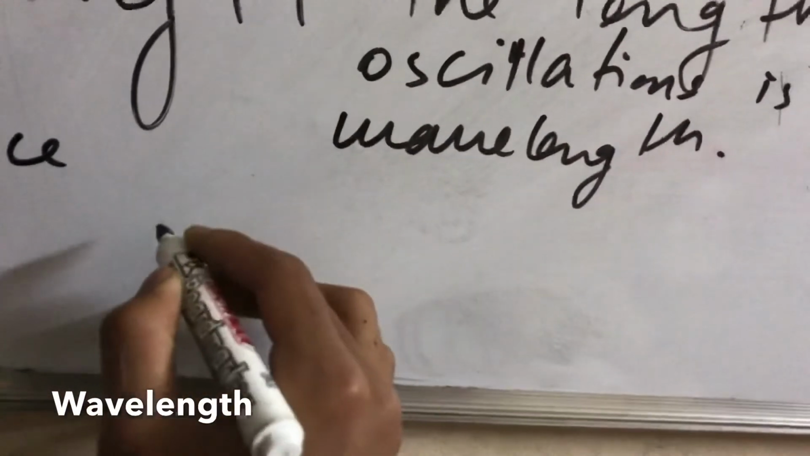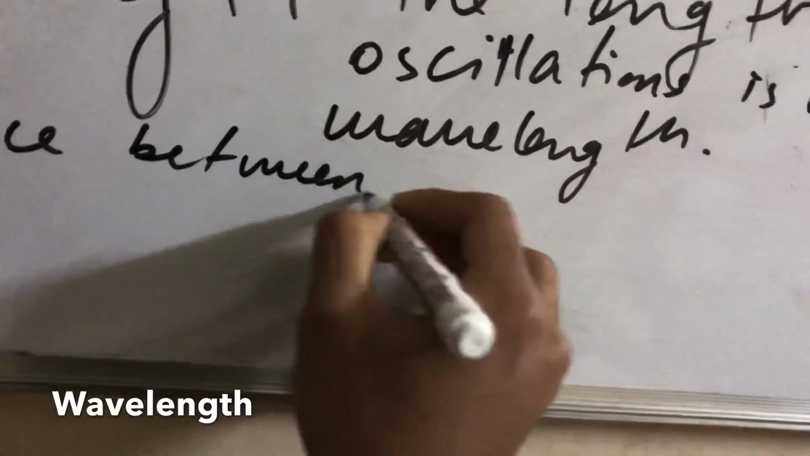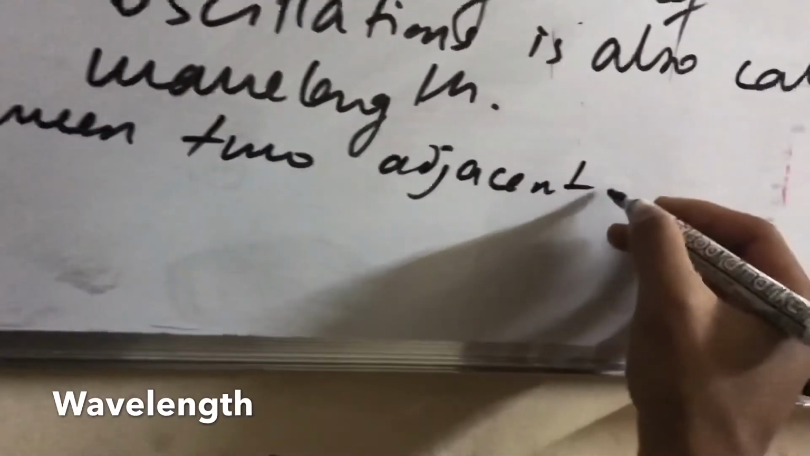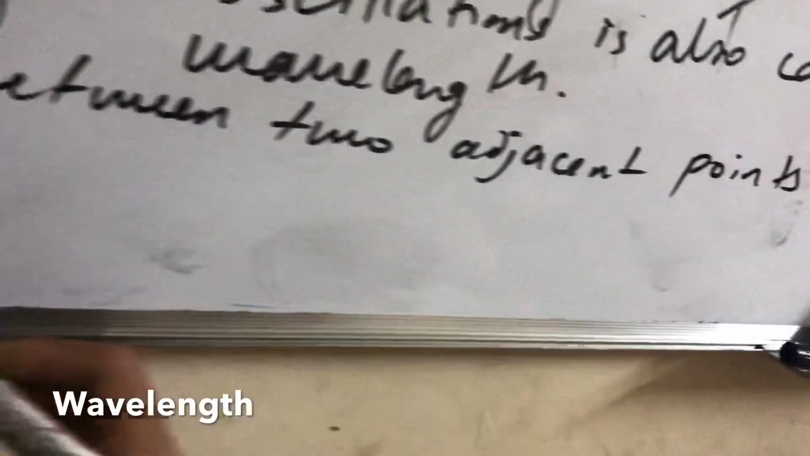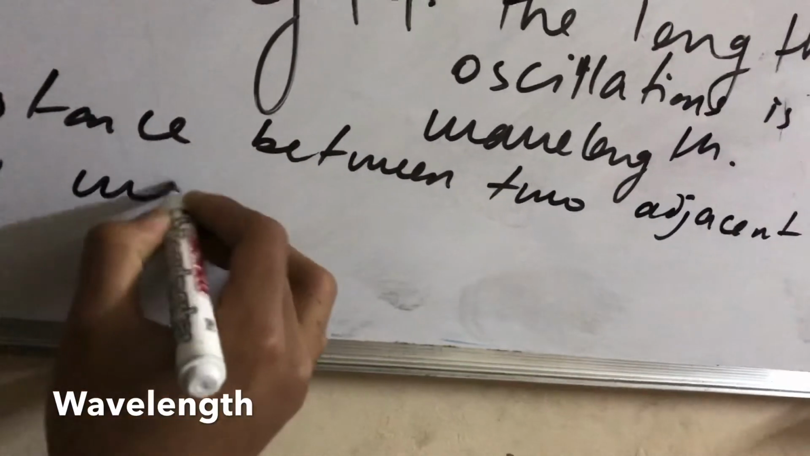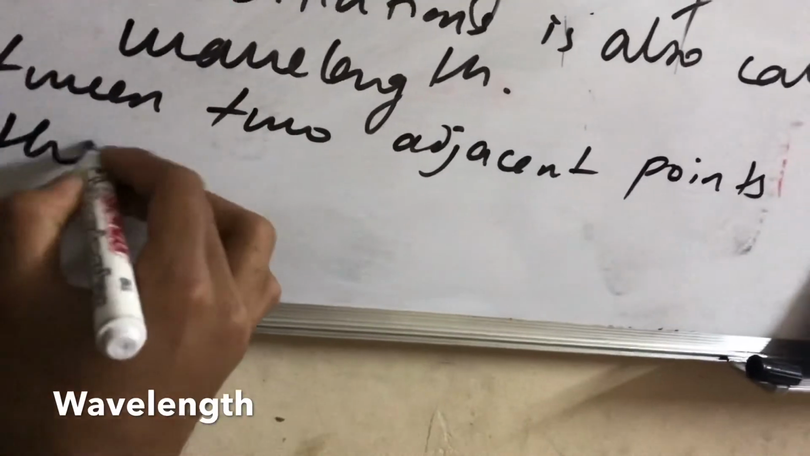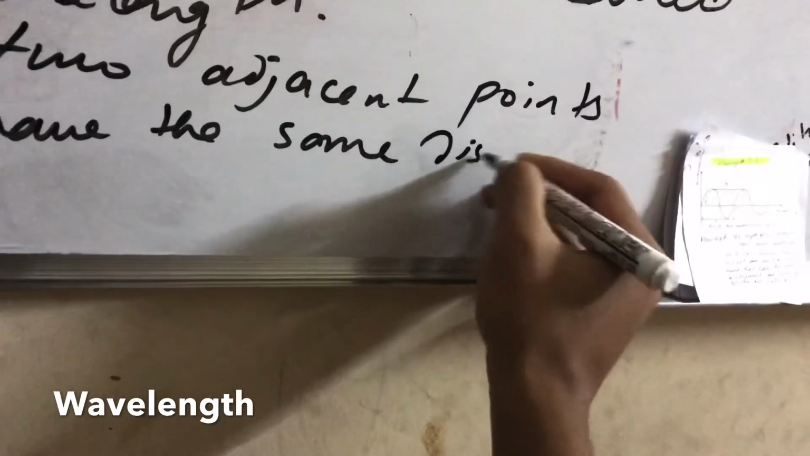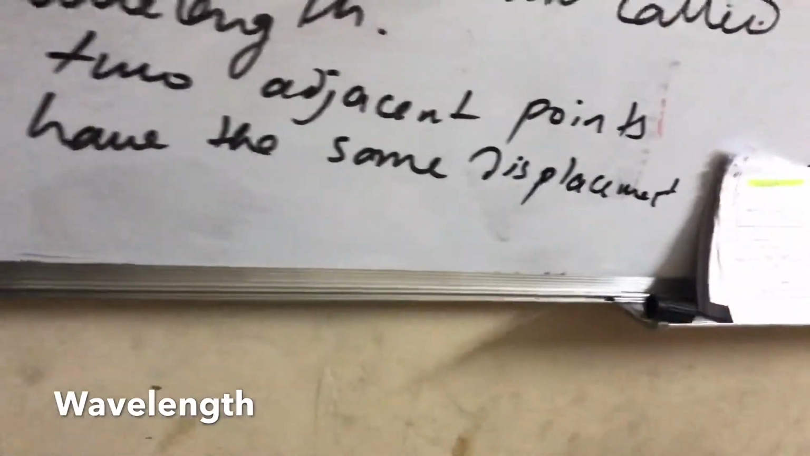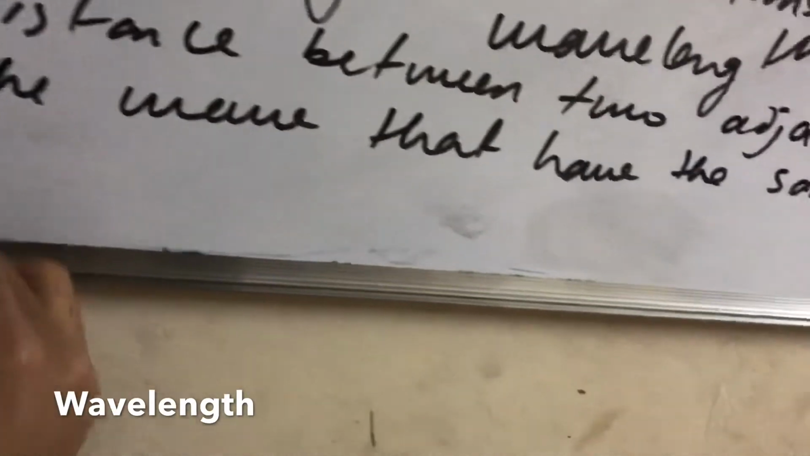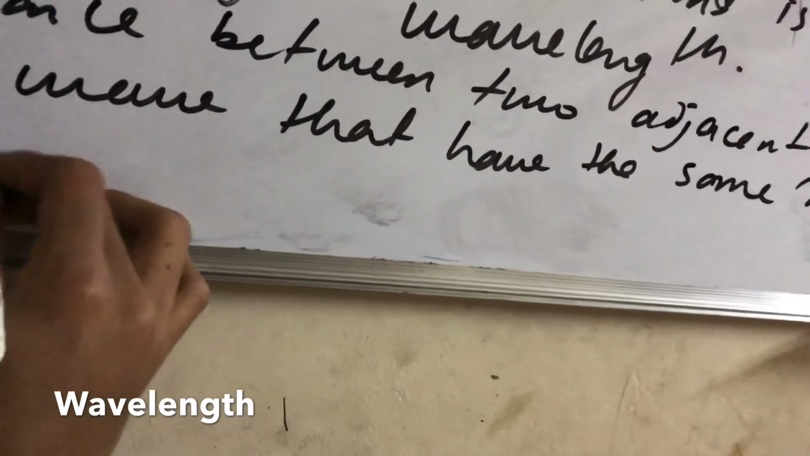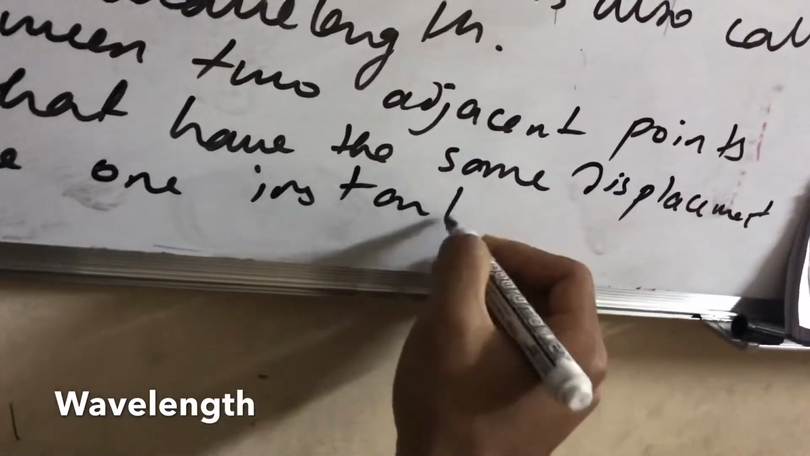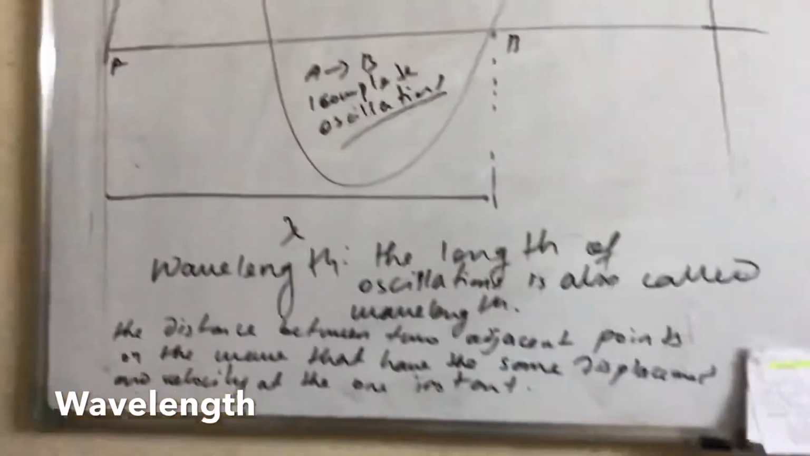There is also another perfect definition for the wavelength: the distance between two adjacent points on the wave that have the same displacement and velocity at one instant. And this seems quite difficult.